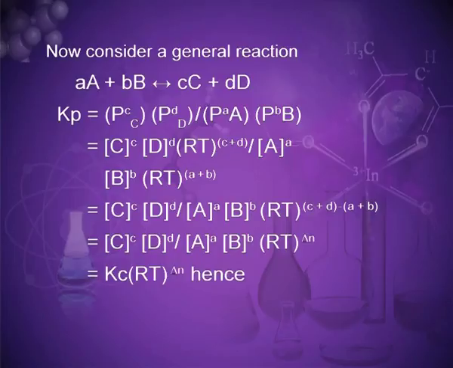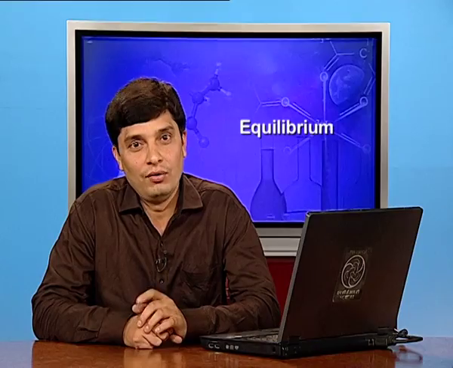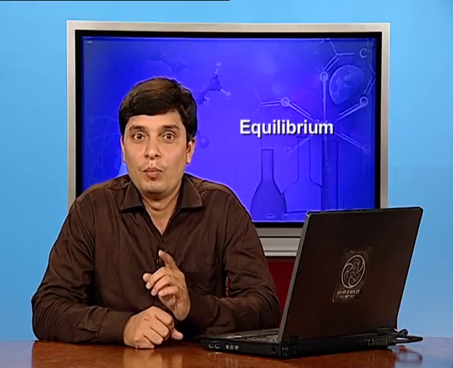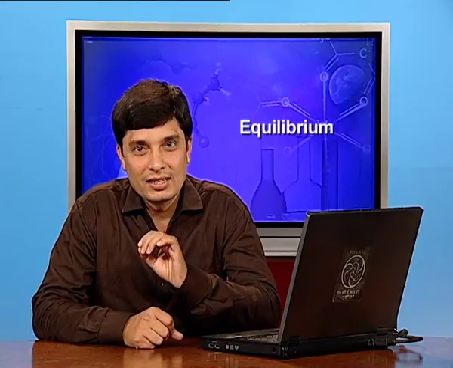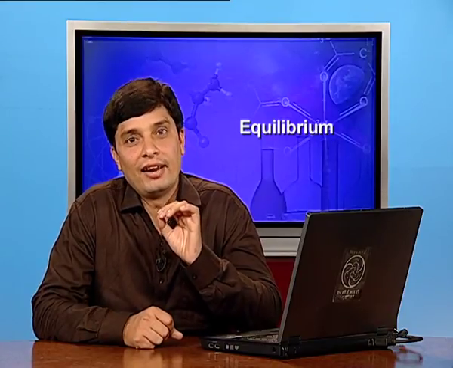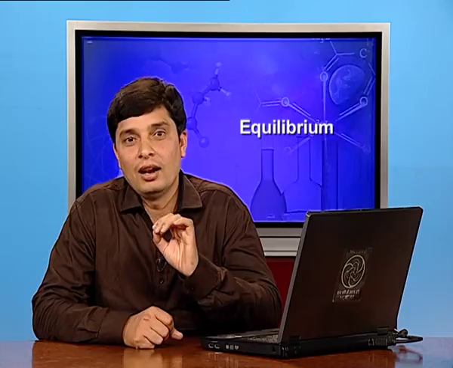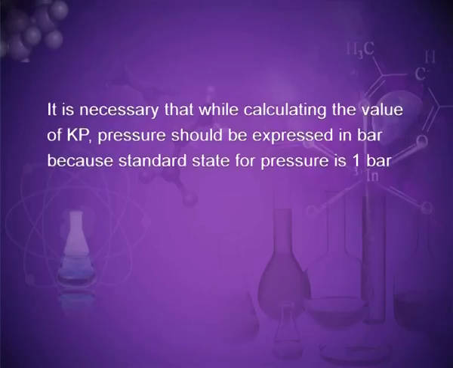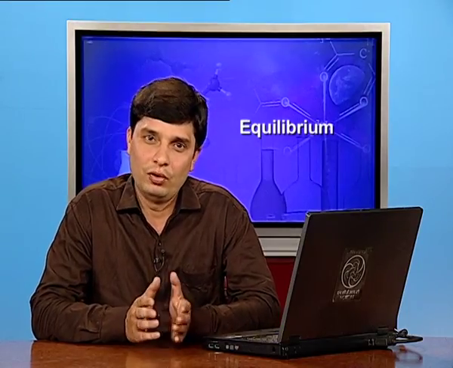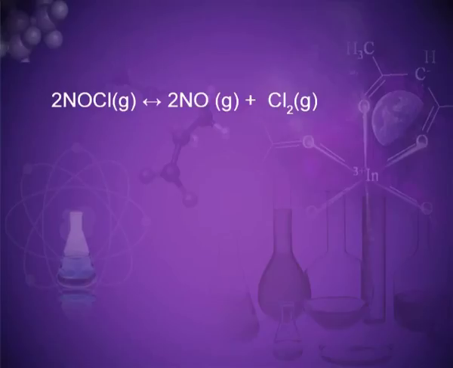Kc RT delta N. Hence, Kp is equal to Kc RT delta N, where delta N is the number of moles of gaseous products minus the number of moles of gaseous reactants in the balanced chemical equation. It is necessary that while calculating the value of Kp, pressure should be expressed in bar, because the standard state of pressure is 1 bar. Example, for a reaction, 2NOCl will give 2NO plus Cl2.